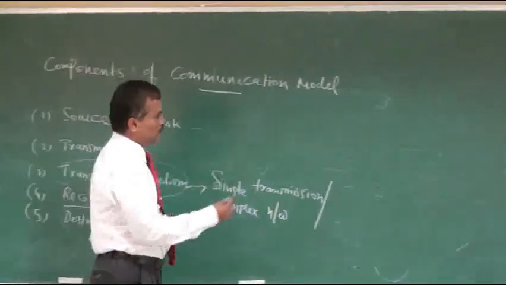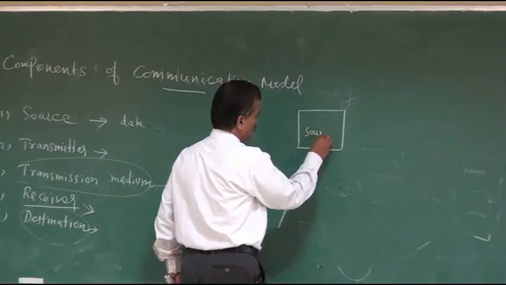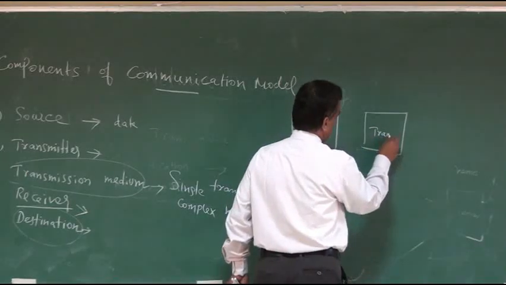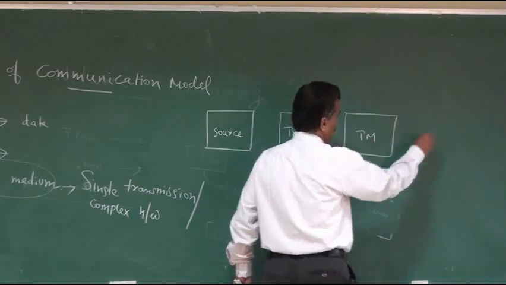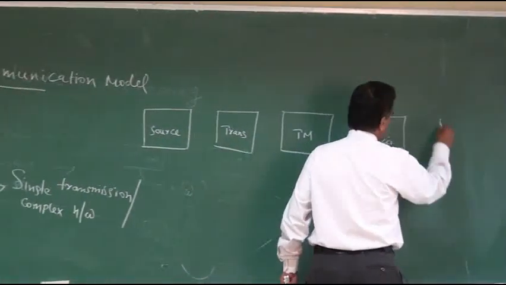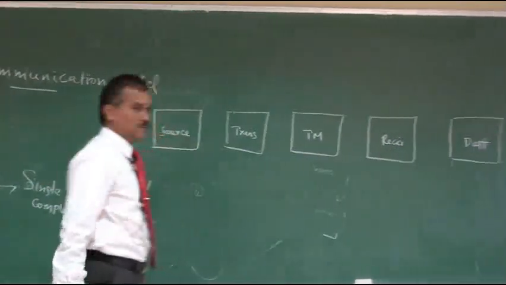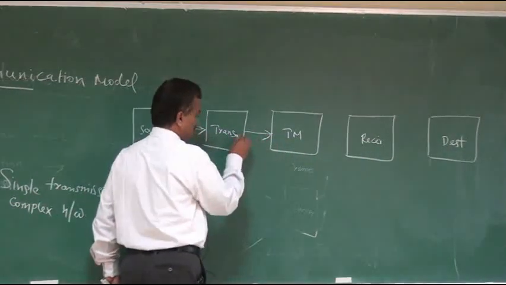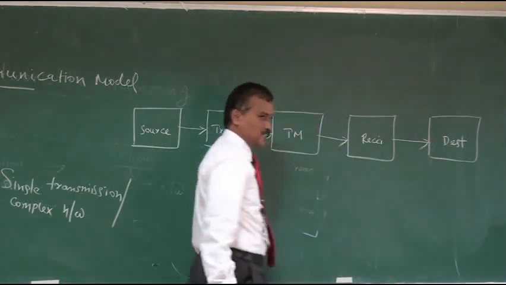So the block diagram of the data communication model is: source, transmitter, transmission medium, receiver, then destination. These are the five different components we already discussed.